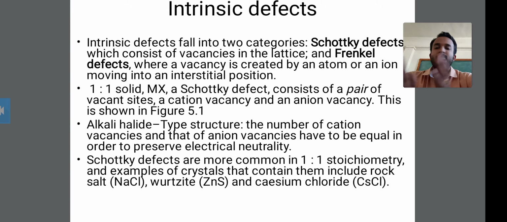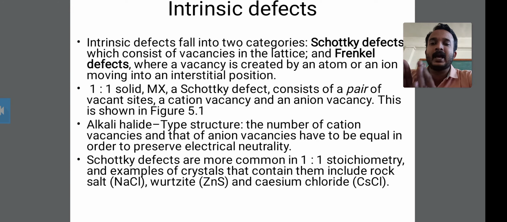The cations and anions are present equally in an alkali halide, for example sodium chloride, which forms Na plus and Cl minus. The anion vacancy and the cation vacancy are both equal.